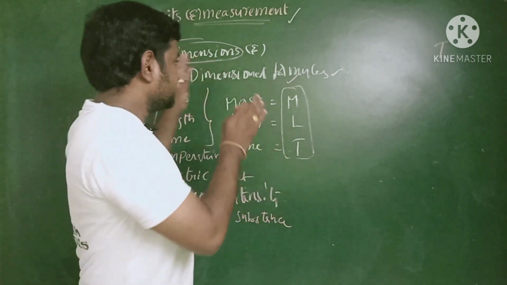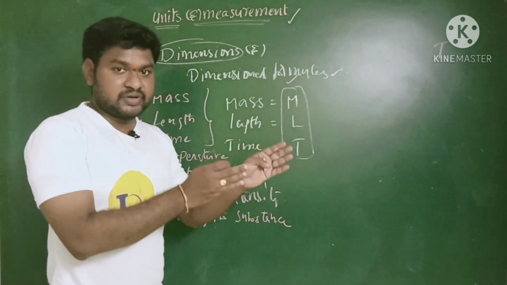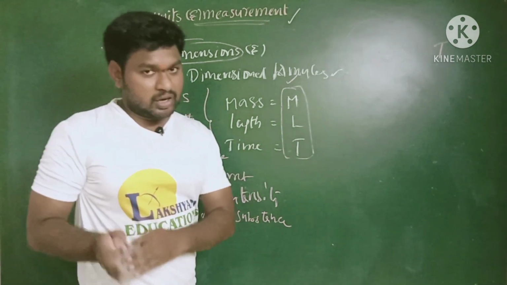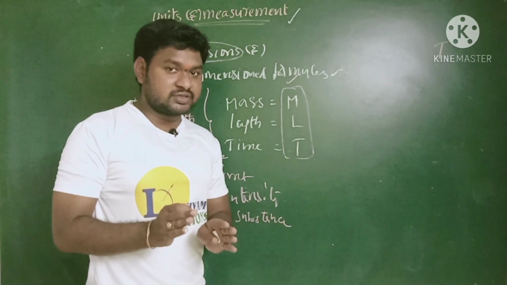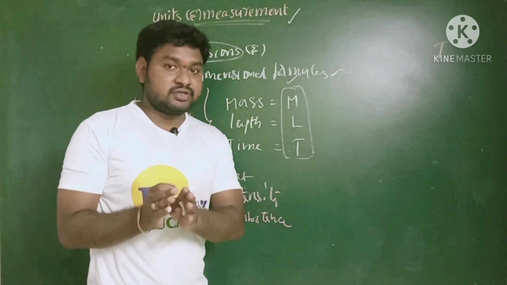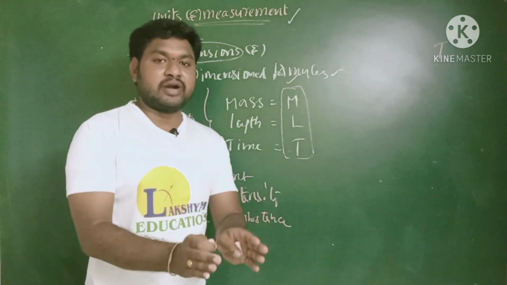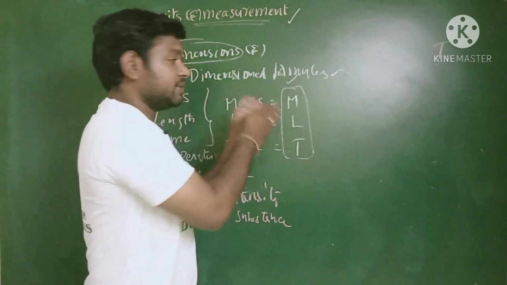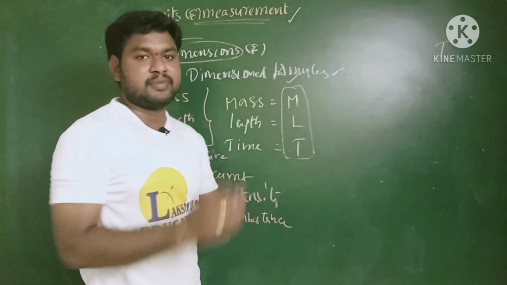I hope we can understand this. What is the difference between dimensions and dimensional formula? Simply, dimensions are nothing but powers. When those powers are expressed for any physical quantity in terms of their fundamental quantities, that expression is the dimensional formula.